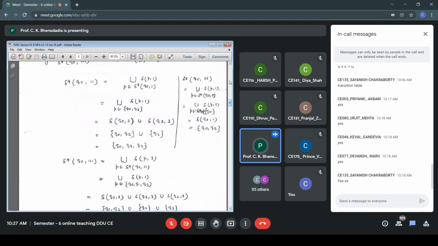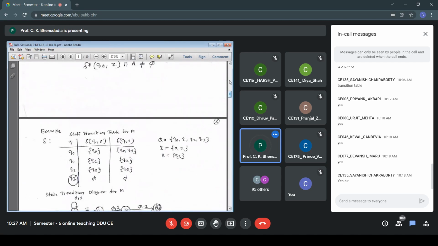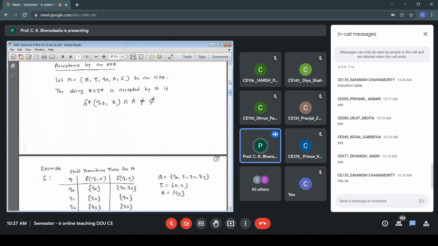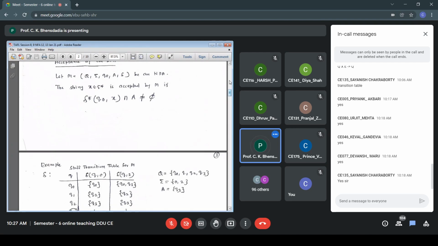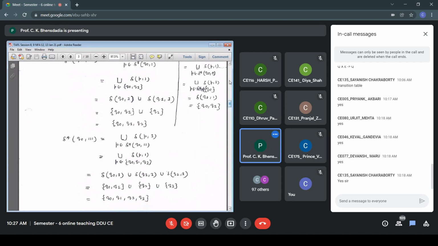From the table, I can get the last column, and we apply a union. So it is Q0 Q1 union Q2 union Q3, and the final answer is Q0 Q1 Q2 Q3. So I have computed delta star Q0111 using our recursive definition. My answer is Q0 Q1 Q2 Q3.